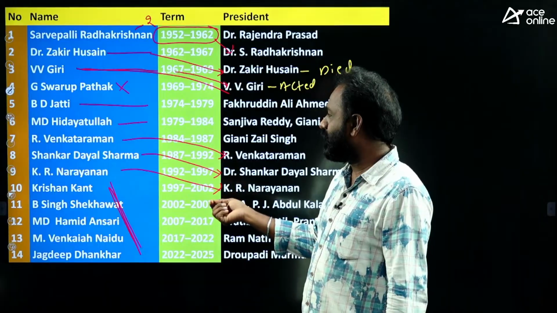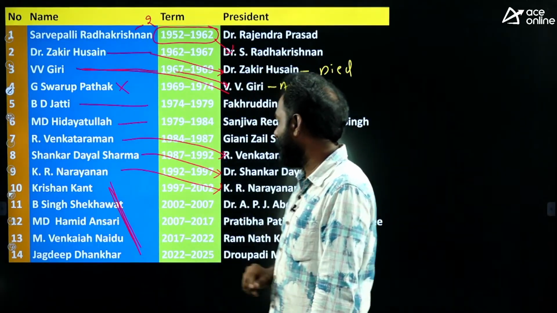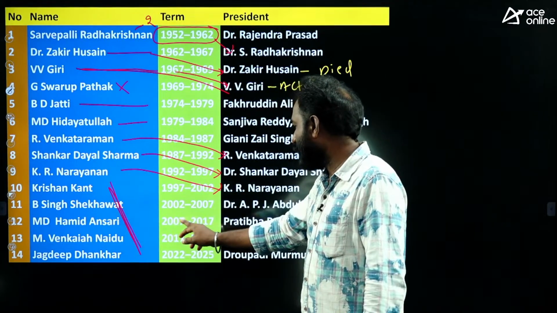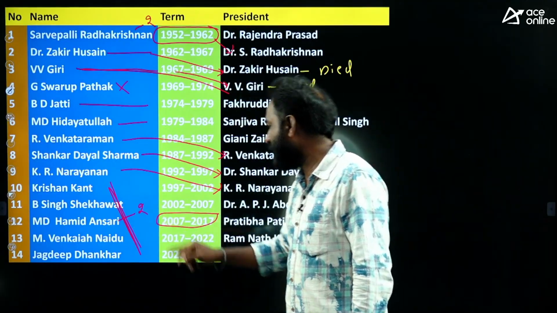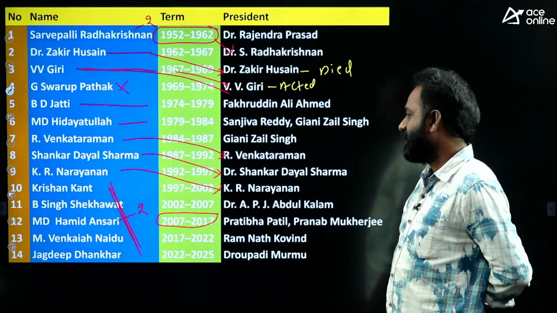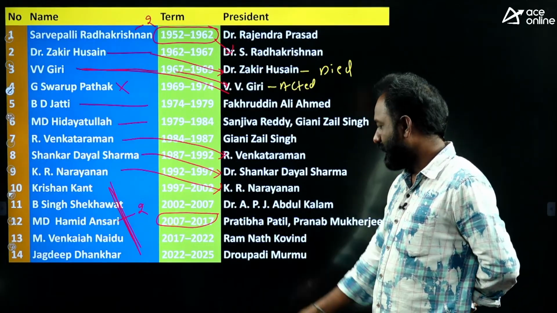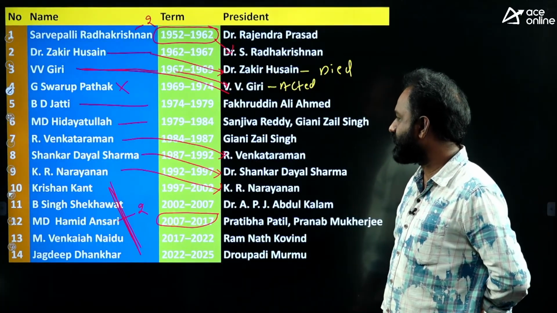Next question. Which of the following vice presidents worked for 2 times? You know, Sarvepalli Radhakrishnan, 2 times. Then later, Hamid Ansari, 2007 to 2017, also 2 times. The next, Jagdeep Dhankhar. Of course, he also worked a 2nd time, but he gave his resignation. Of course, time is there, but he gave the resignation.